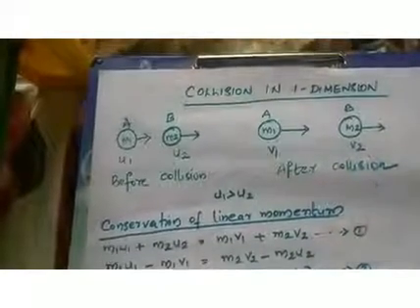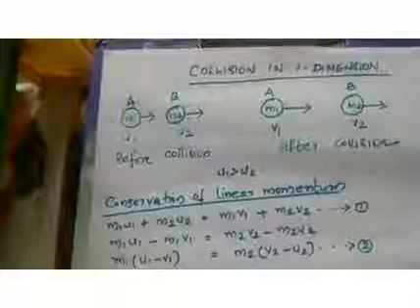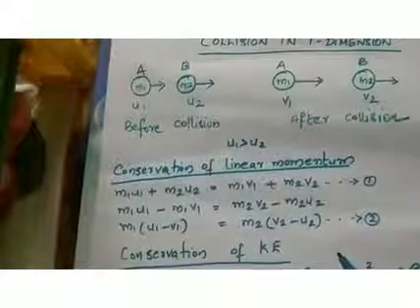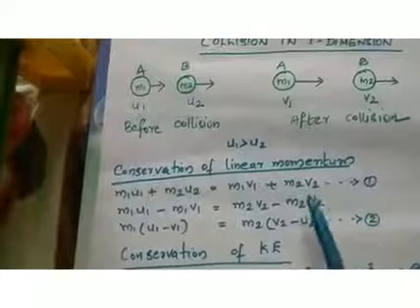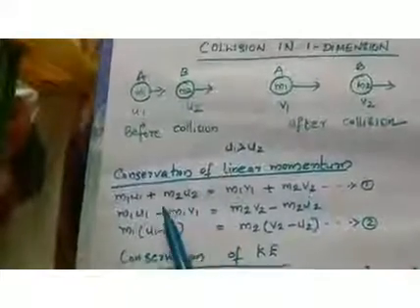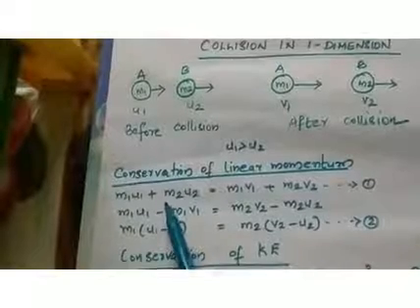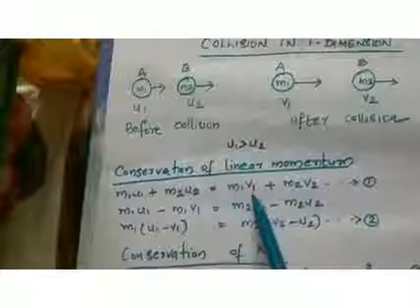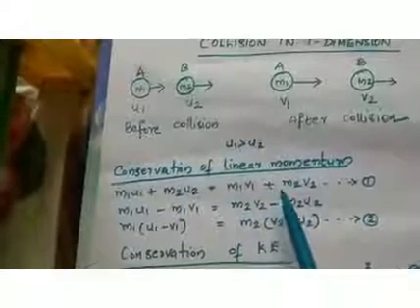Now, I told you that whatever the collision, linear momentum is conserved. And again this is an elastic collision, so linear momentum is conserved. Conservation of linear momentum yields m1u1 plus m2u2 equal to m1v1 plus m2v2.